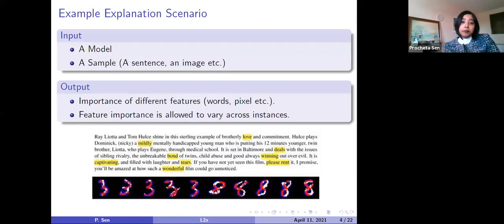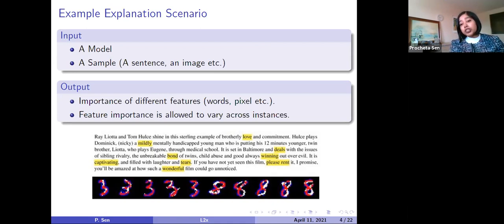This is an example scenario, where I have shown how explanation models have been used. We have taken a model which can take as input a sentence or an image, and the output of the explanation model will be the importance of the different features. As you can see, suppose the model takes a paragraph as the input, and then it shows the importance of different words in that paragraph for the particular output of the model.